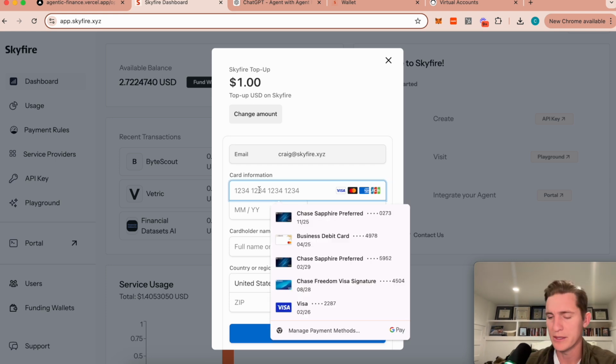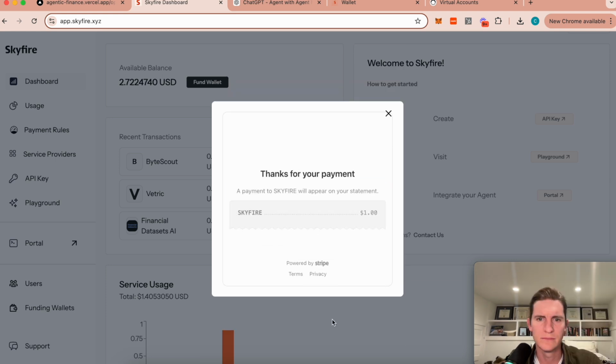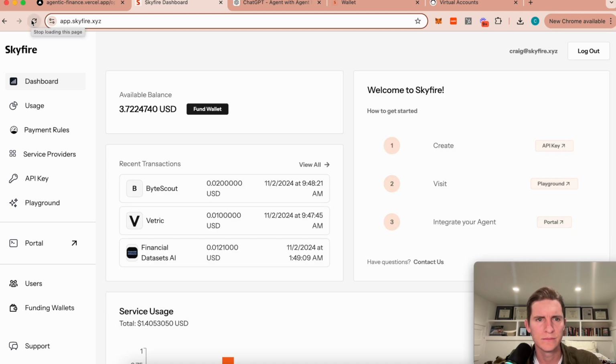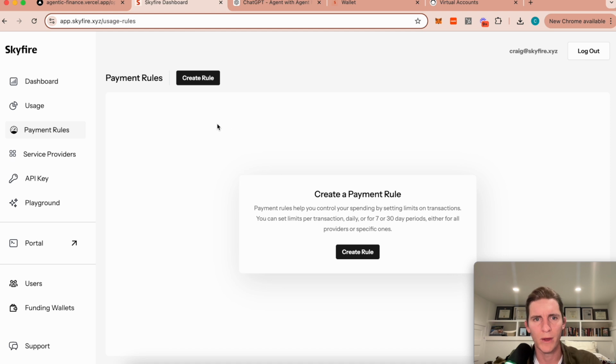You're going to see a little skip in the video here in just a second. All right, and there's a successful payment. We'll just wait here. We should see the USDC balance increase for the agent to be able to spend. Awesome. Now there's $3.72 available for this agent to spend. I won't get into it, but there's also a way to create rules in terms of how this money can be spent on chain for the various service providers, etc.